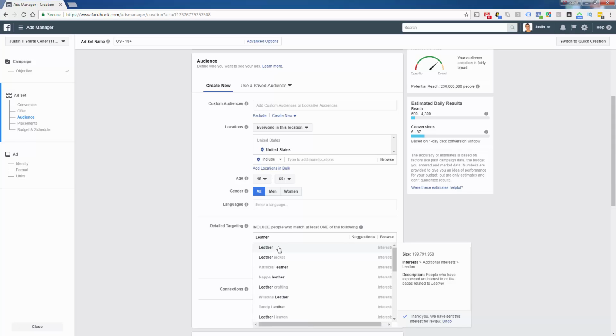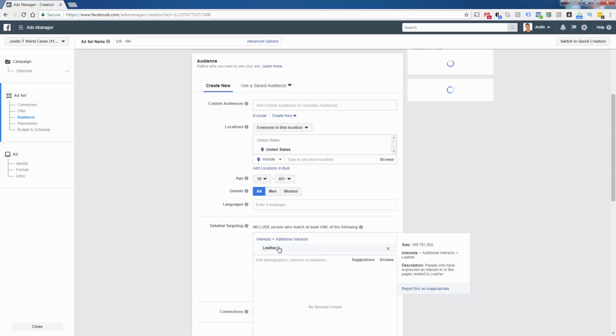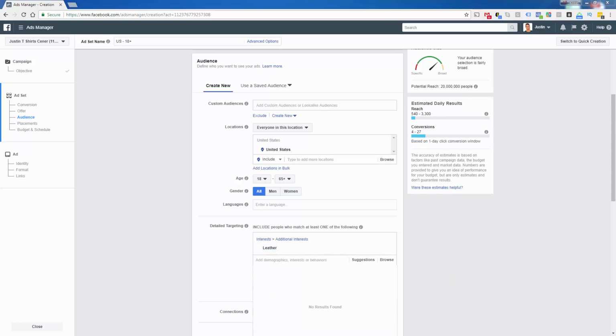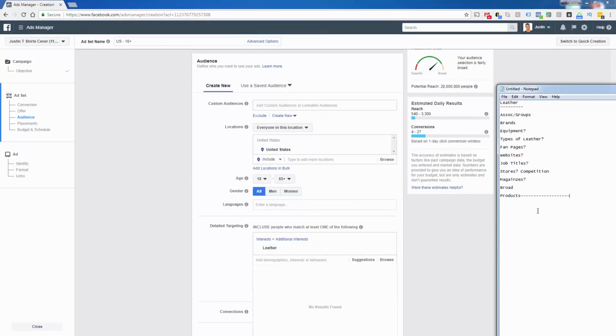This is broad. This is literally your broad interest group right now. It's just one word, and there's nothing else in it. It's 20 million people in size, so this represents the overall size of the niche. This is literally just the word leather, and it's 20 million in size. You don't intersect, you don't split it up. It is what it is.